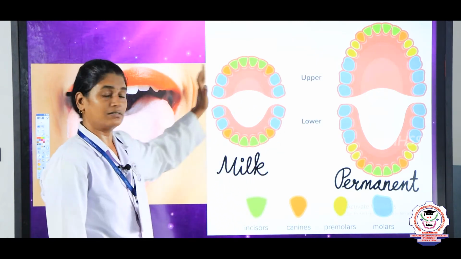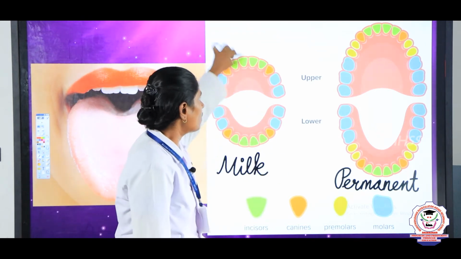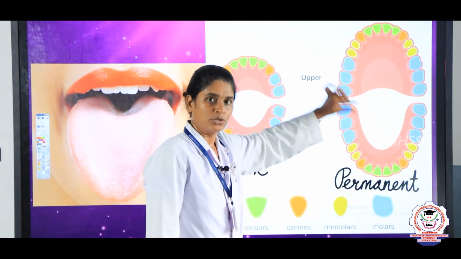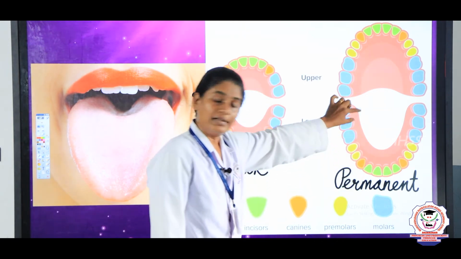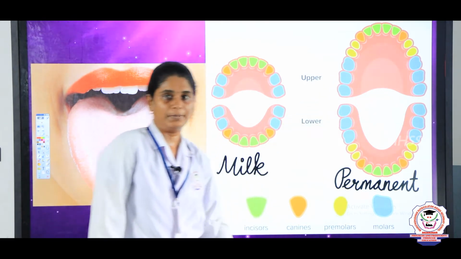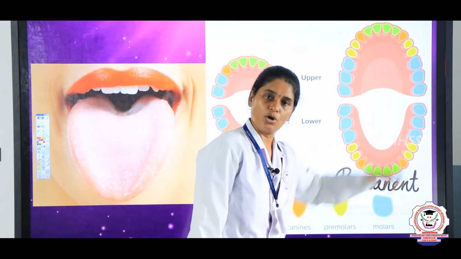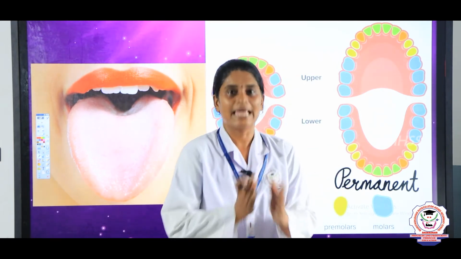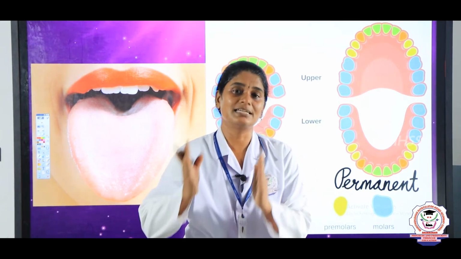After 7 years of age, the teeth will fall off one by one and new teeth will grow in that place. The second set of teeth, in an adult, is known as permanent teeth. There are nearly 32 permanent teeth, 16 in the upper jaw and 16 in the lower jaw. These teeth are not the same size or shape. They vary in different sizes and different shapes.